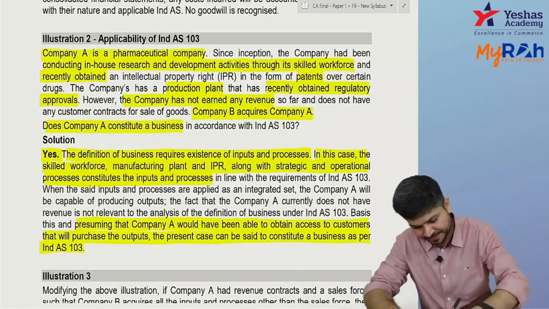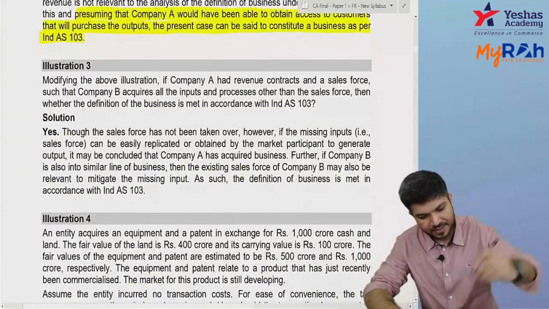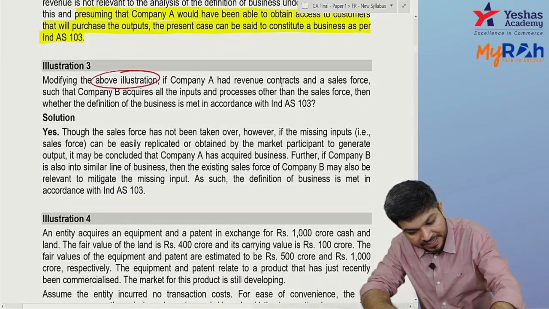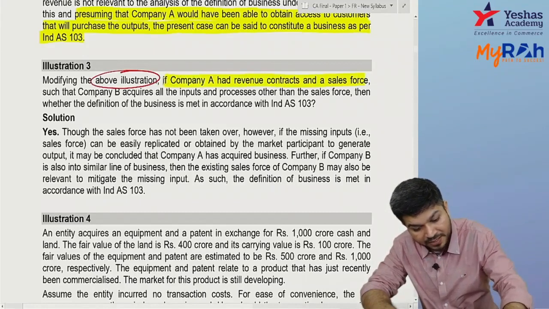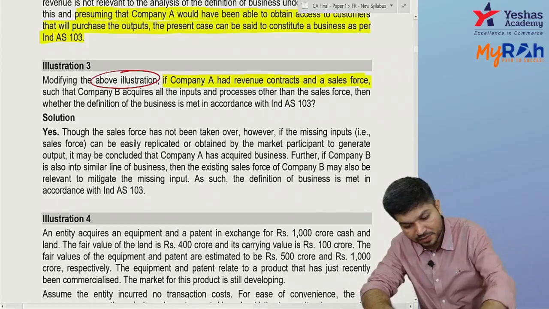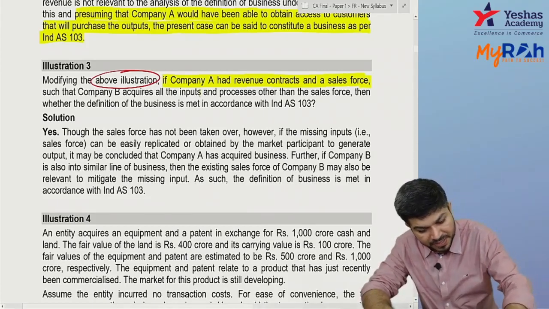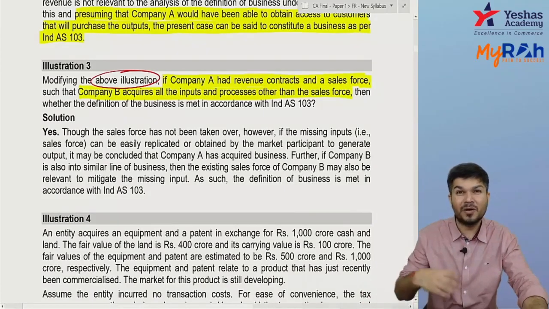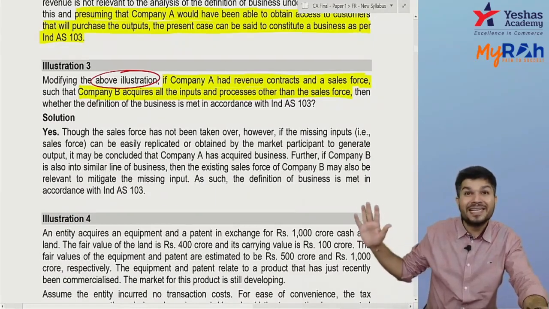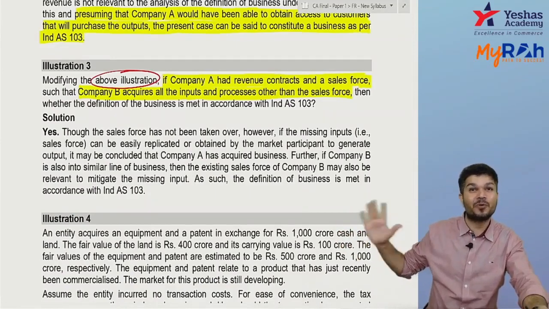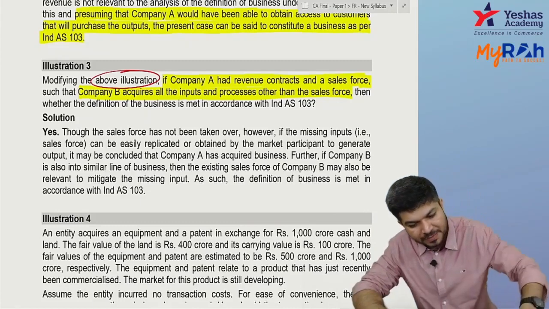Next, question 3. Modifying the above illustration. This is the same illustration. If company A had a revenue contract as well as a sales force, and company B acquires all input and process other than your sales force. I acquire all your input, all your process, but I don't acquire your marketing team, your sales force. Would it still be a business?